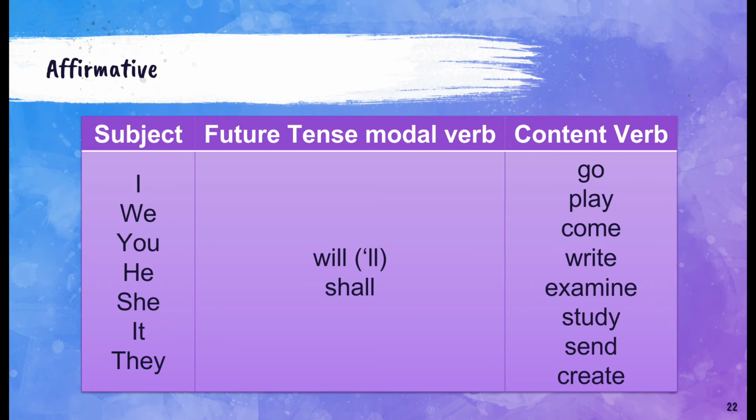I will go, we will play, you will come, he will write, she will examine, it will send, they will create. The short form or the contraction of will is 'll, so the pronunciation would be I'll, we'll, you'll, he'll, she'll, it'll, they'll. In future tense, we also sometimes use shall.